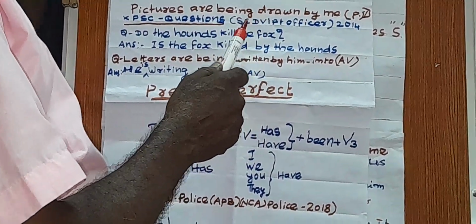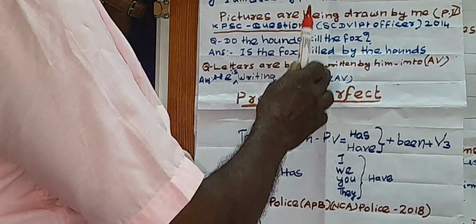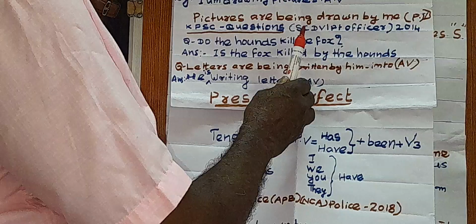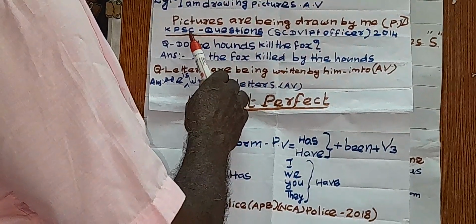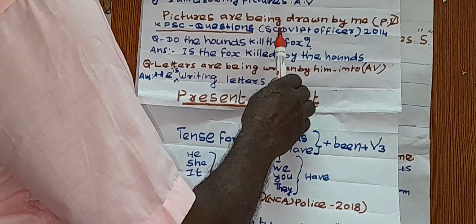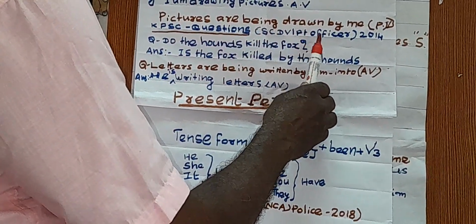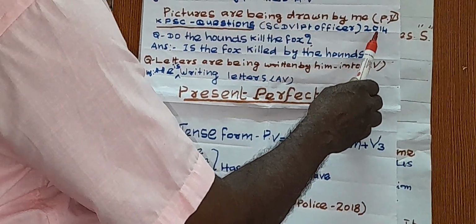Most of the questions in the Public Service Commission ask you to convert active voice into passive voice. Here is a Kerala Public Service Commission question, CDVI professional officers 2014.